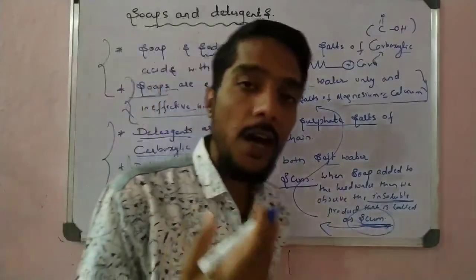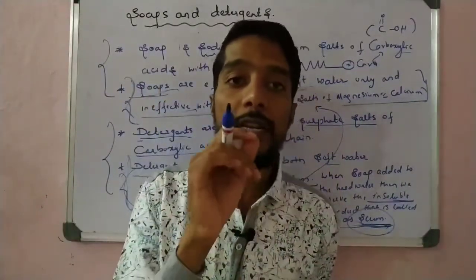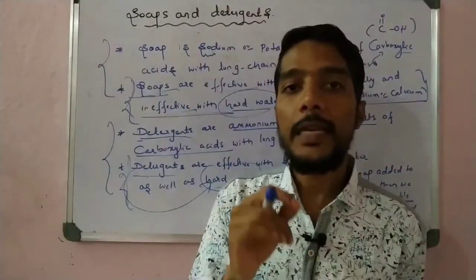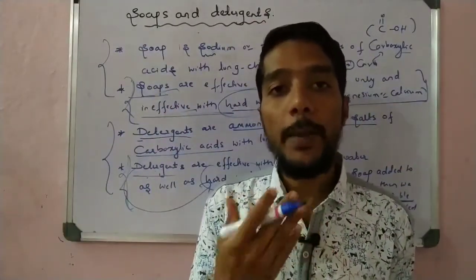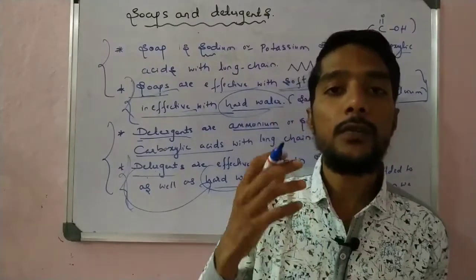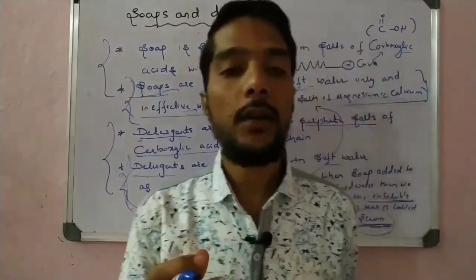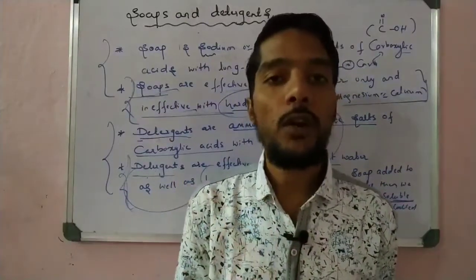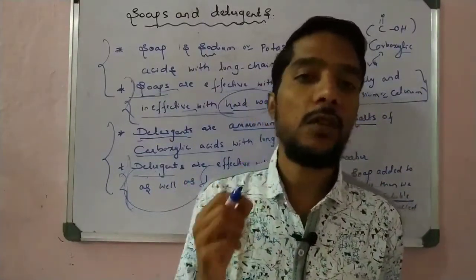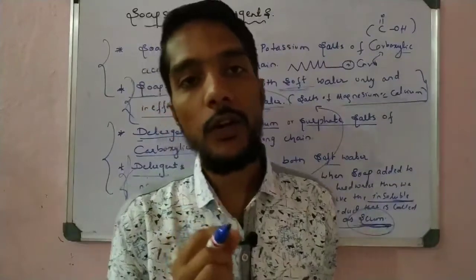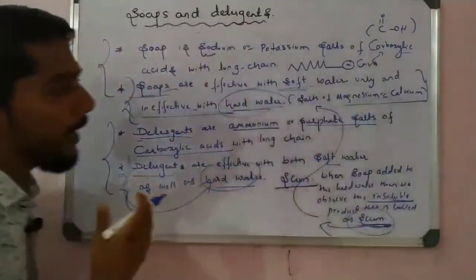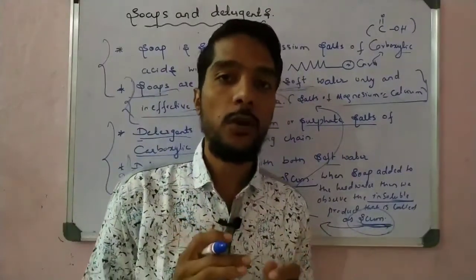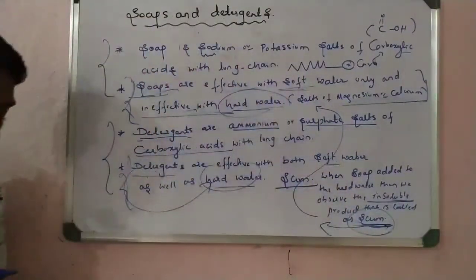Let us see the last point of this concept, the cleaning action of soap. We know that soaps are used for cleaning clothes. What is the mechanism by which soaps are able to remove oily dirt or any dirt from the cloth? We call it the cleaning action of soap, and we learn it in this video. Please note down all these concepts, and let us start the last concept, the action of soap. First write this down.